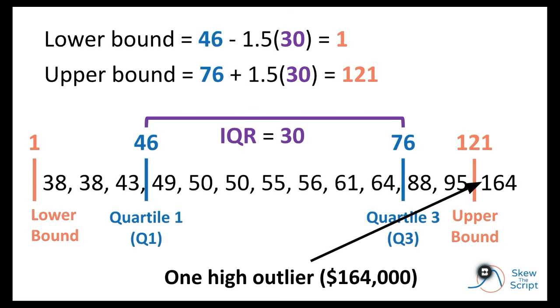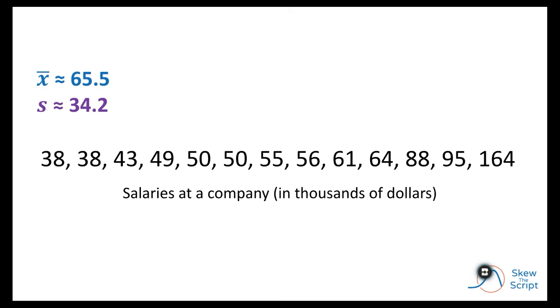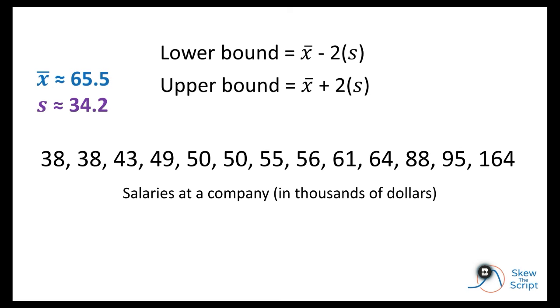It's so unusually high that it goes above our upper bound and is considered an outlier compared to the rest of the company. Now, the second method for determining boundaries for outliers is the standard deviation method. In this method, the lower bound is 2 standard deviations below the mean. The upper bound is 2 standard deviations above the mean. For our salaries data, the mean is about 65.5, or 65,500. Standard deviation is about 34.2, or 34,200. We can plug these ingredients into our boundary formulas.